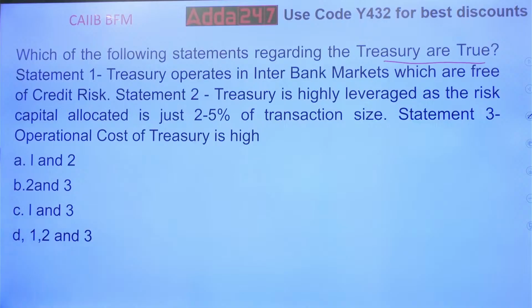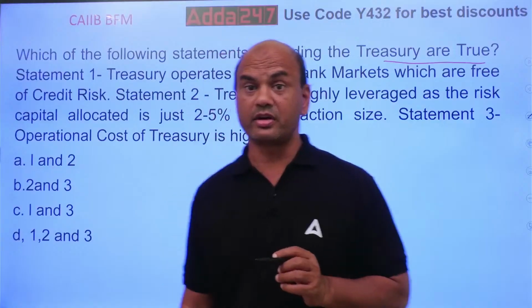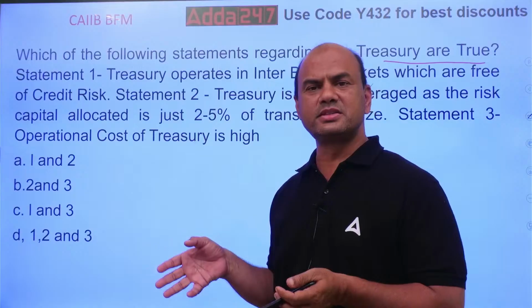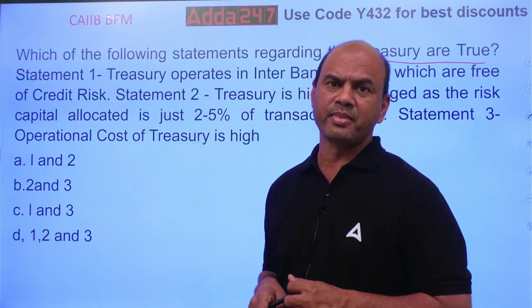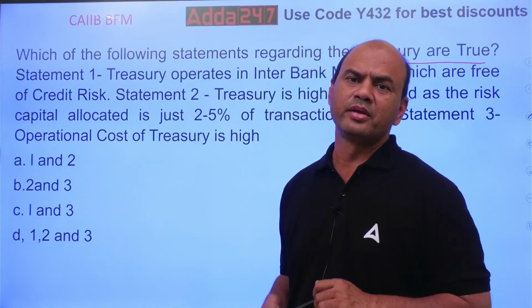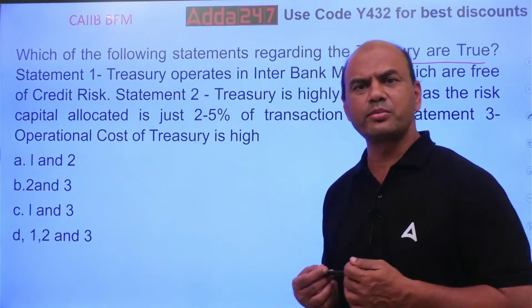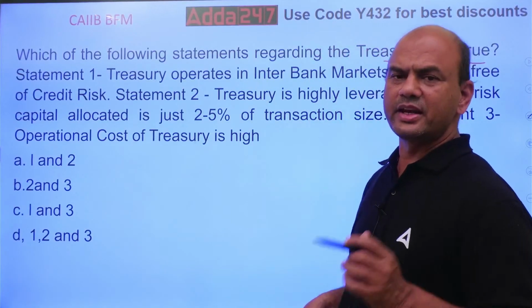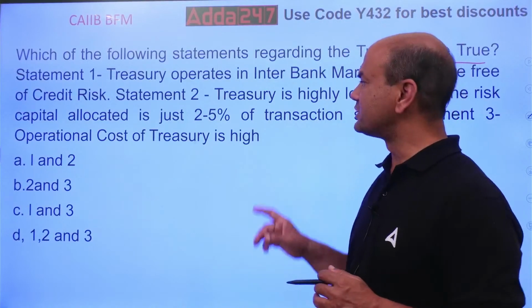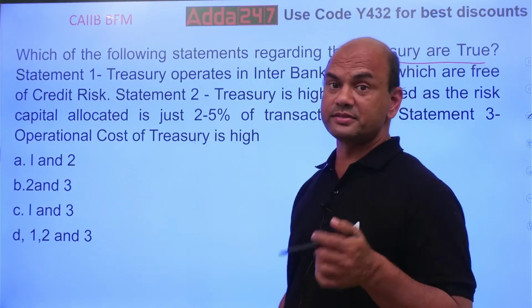But mind it, treasury always operates in bonds. Just now you saw that, CBLO for NBFCs and T-bills for banks. Both of these are covered by whom? The credit risk is covered by CCIL, the Clearing Corporation. So the Clearing Corporation is taking care of the credit risk. There is no credit risk involved when your treasury deals in the interbank market.